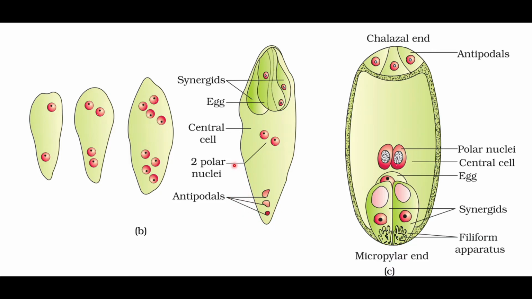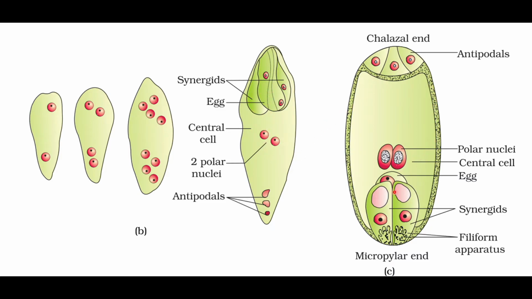So totally, if you observe this stage, it is a 7 cell, 8 nucleate stage. So this is the central cell. Here there are 2 synergids and the egg, and here there are 3. So 3 plus 3 is 6, and this central cell makes 7 cells. But how many nuclei? 8 nucleate stage.